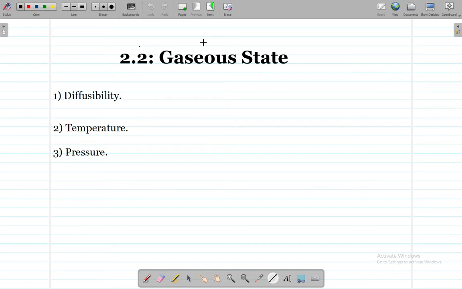Okay, so in this video 2.2 gaseous state, we are going to discuss three of the main things which are included in the chapter. The first thing is the property of gas, which is diffusibility. Then the second is temperature and pressure. So all these three properties of gases are mentioned in this chapter. The first thing we are going to discuss today is diffusibility in this video.